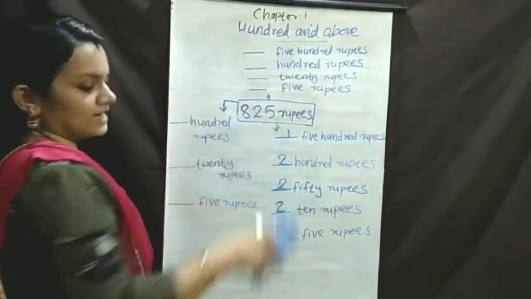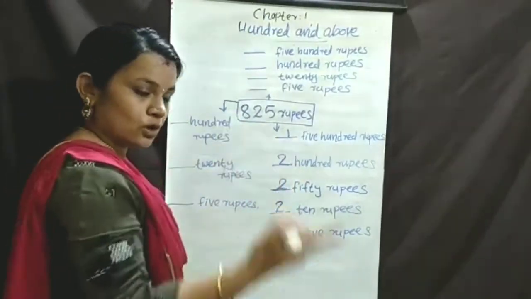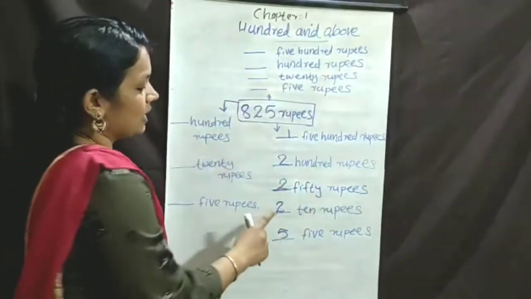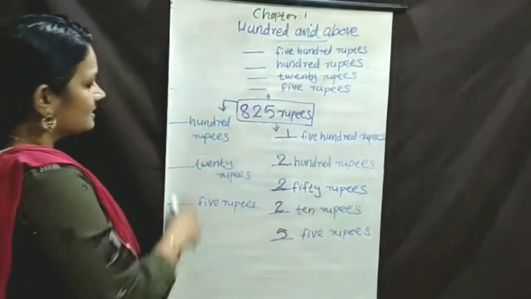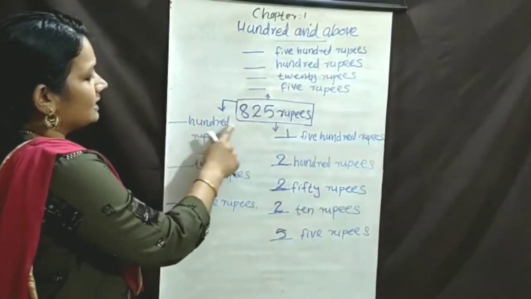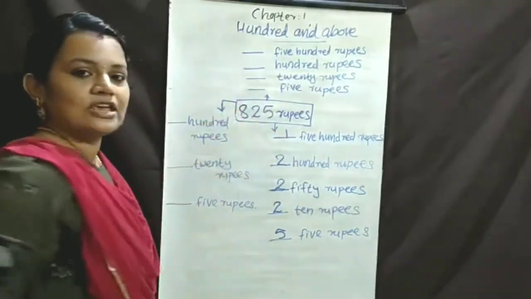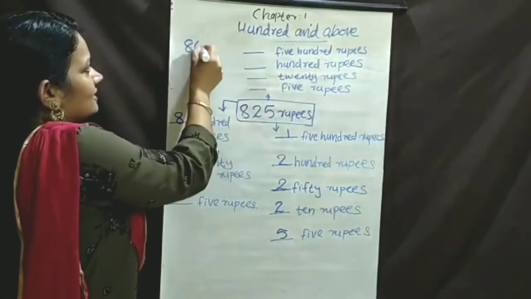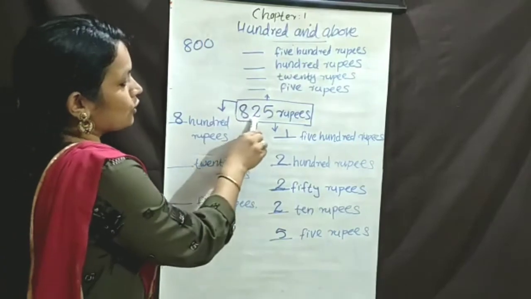Okay. Then next, so we can write 825: one 500 rupees, 200 rupees, two 50 rupees make 100, 2 tens make 20, then 5 rupees. Then here, how many 100 do we already say? 825. So how many 100? 800. Okay. Then how many 20 rupees? 25.